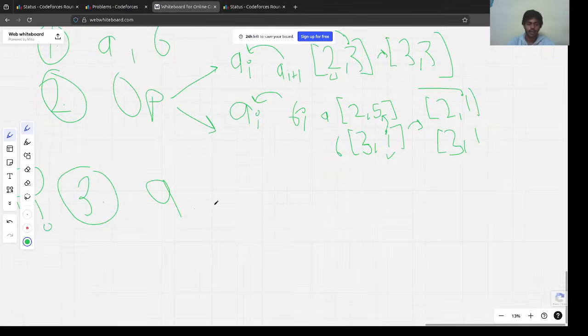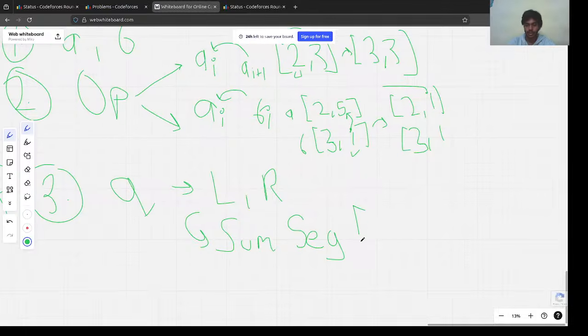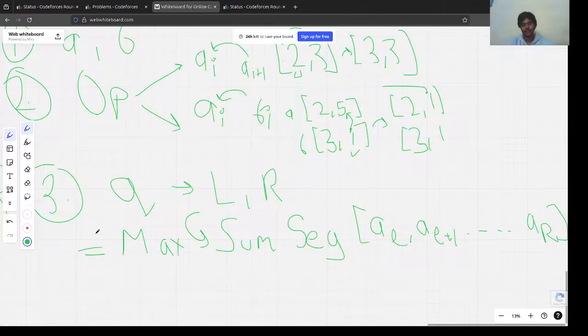For each query we are given L and R and we have to find the sum of the segment, so the segment would be A(L+1) dot dot dot AR, right? We have to find the maximum sum of the segment. Okay, this is what we need to find.